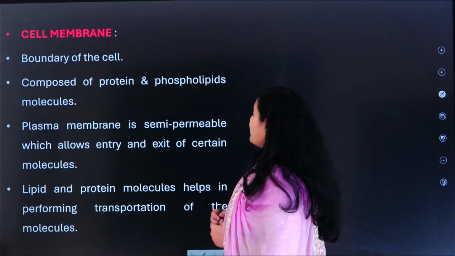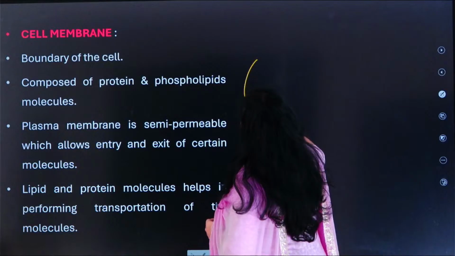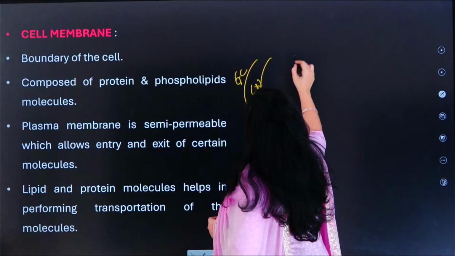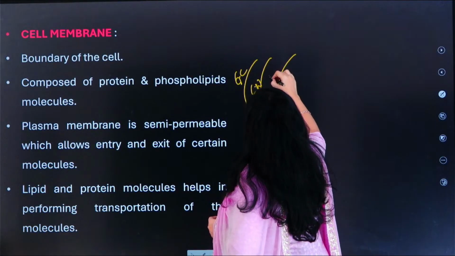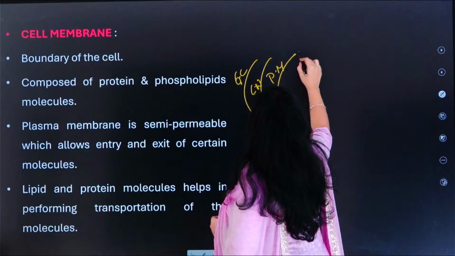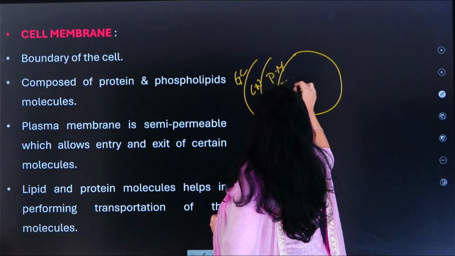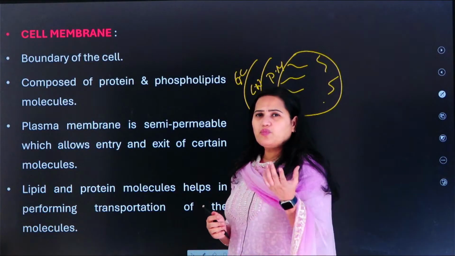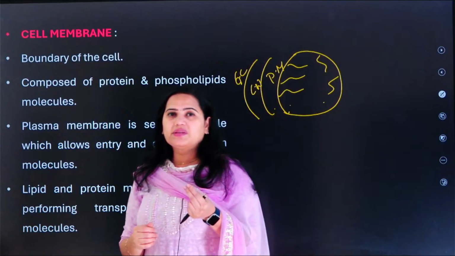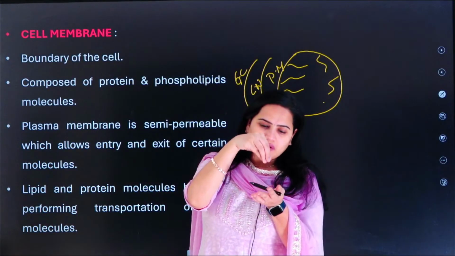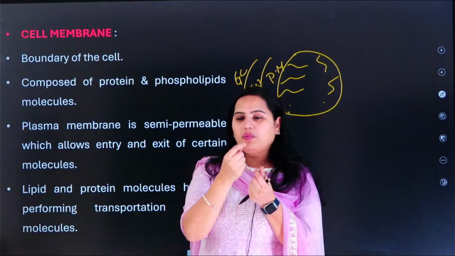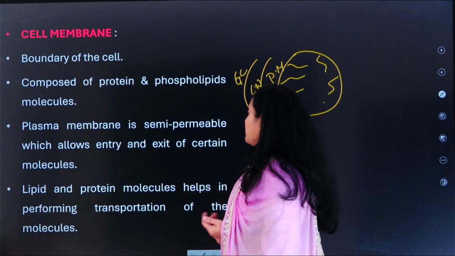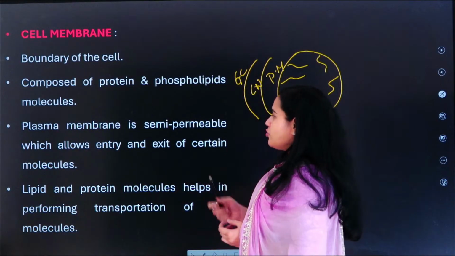And then comes the cell membrane. So now we see glycocalyx is here, and then we have the cell wall, and the third layer is called the plasma membrane or the cell membrane, and this is the part which has this connection with the cytoplasm. Okay, so it is semi permeable, just like a sponge. Don't you think it is semi permeable? So if you are dropping some water on it, what will happen? There are some small pores which will allow the water to drop on the other side. So it is semi permeable, which allows entry and exit of the molecules.